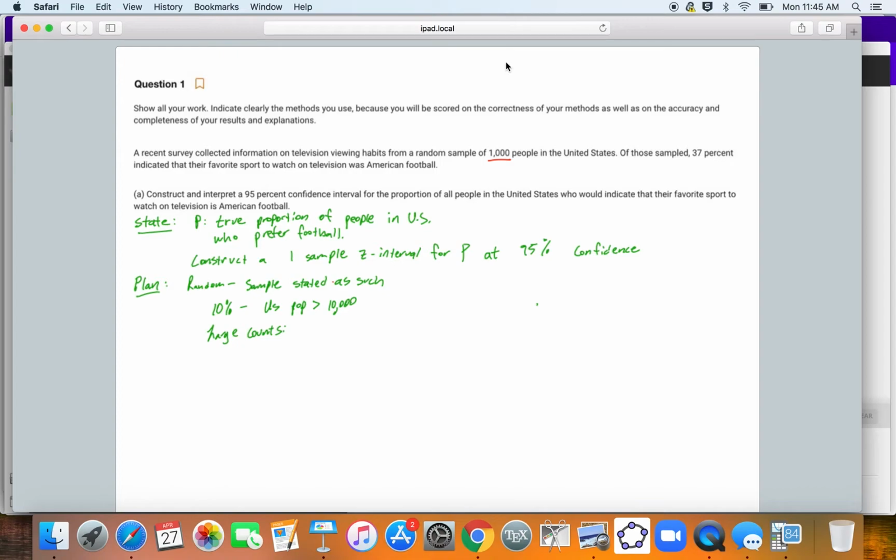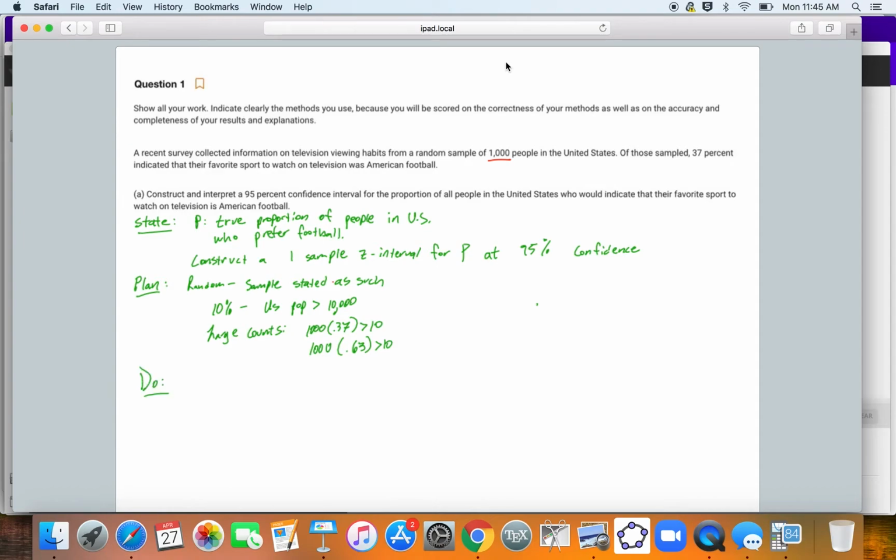In this case, they give us a p hat value of 0.37. So we're going to multiply n times p hat. 1,000 times 0.37 is 370, definitely greater than 10. And 1,000 times 1 minus that, which would be 0.63, is also greater than 10. So we're good. We're ready to construct our one sample Z interval for P at 95% confidence.